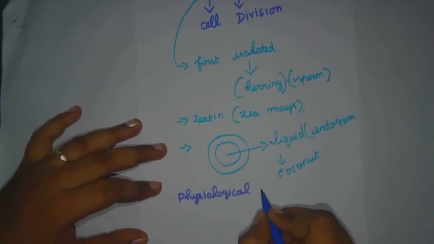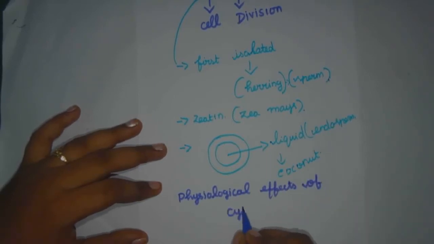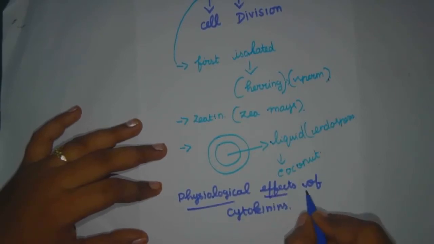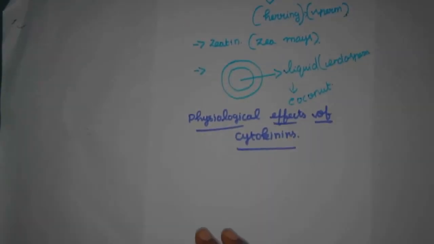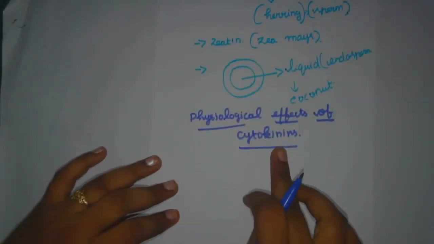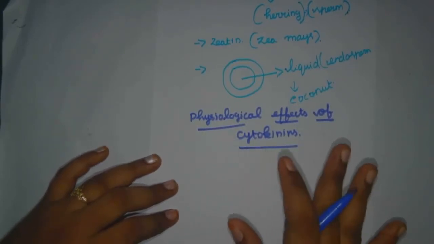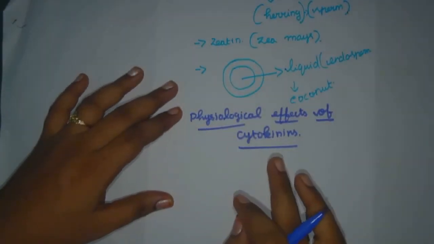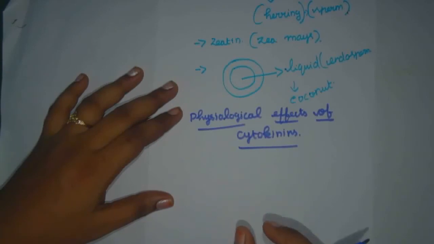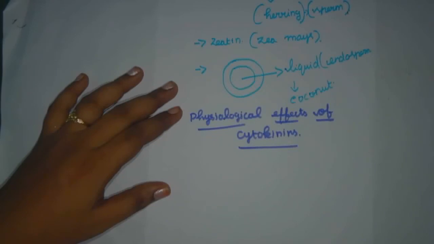Physiological effects of cytokinins. Physiological effects, I have already said, relate to the parts of a body. Here, the physiological effects of cytokinins means what happens in the plants when cytokinins act on the parts of the body. Let me see. We already said the function of cytokinins is to promote the growth of a plant. Same like that, the first physiological effect is